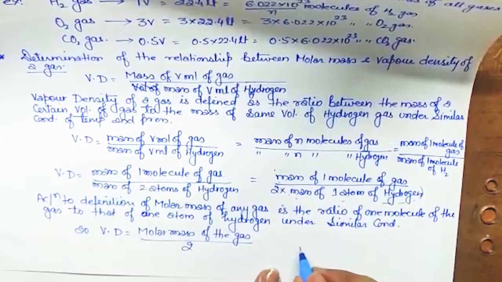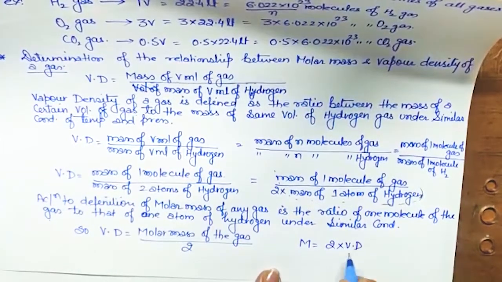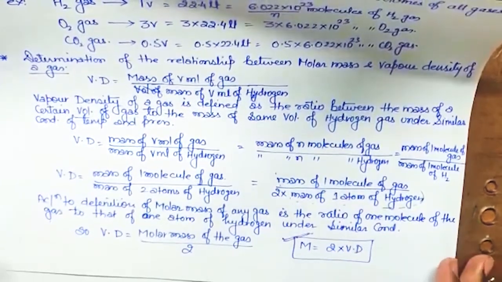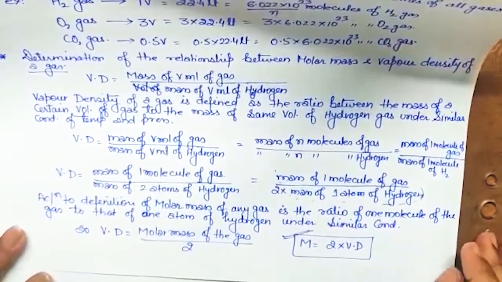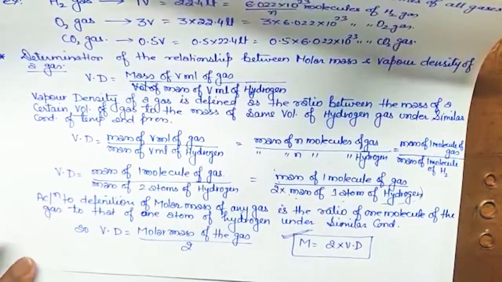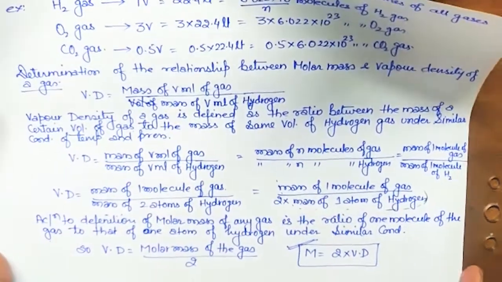So we got the formula, molecular mass is equal to 2 into vapor density. So this only you have to remember. This formula you have to remember. This will be used in many questions. This is the derivation. Let's do some questions based on this.